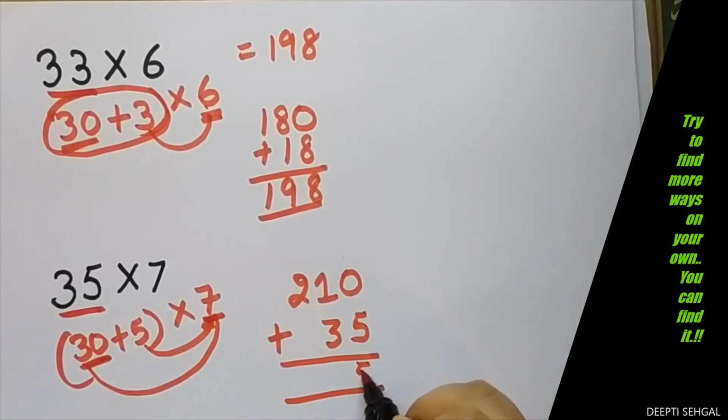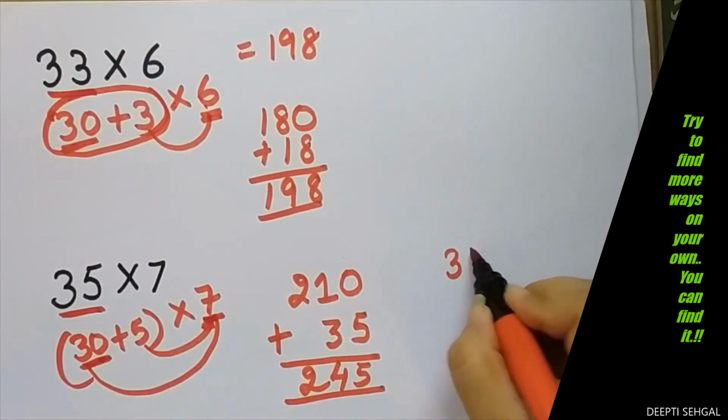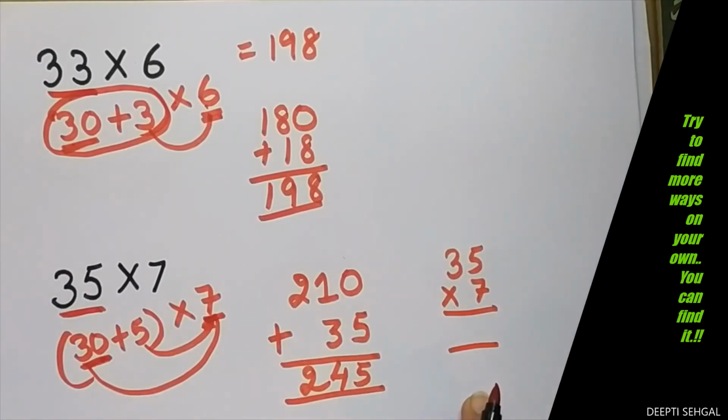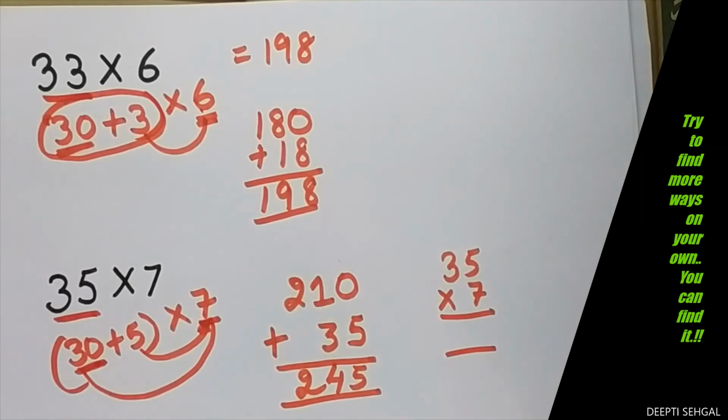Let's find out. 245 is the answer. If you have to multiply like this, you can multiply like this also, but I find sometimes it very boring, so you can do like this also. So when you have to calculate mentally, you can try these methods also. Okay, try yourself.